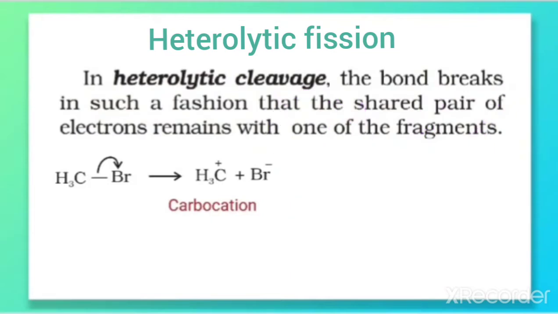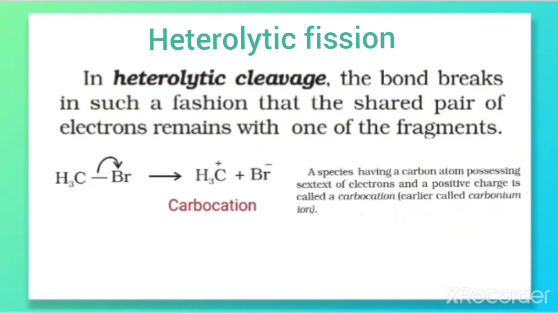So here it results in the formation of a carbocation. Let us see the definition of a carbocation. A species having a carbon atom possessing a sextet of electrons and a positive charge is called a carbocation, which was earlier named a carbonium ion.